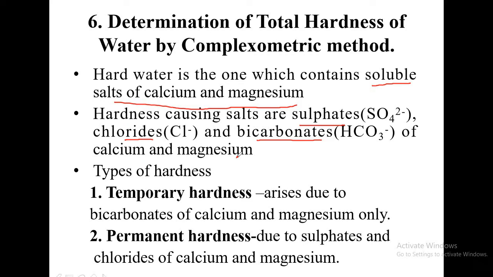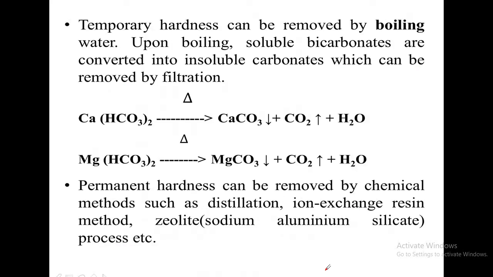Temporary hardness is all due to bicarbonates of calcium and magnesium only. I repeat, temporary hardness is caused by the bicarbonates of calcium and magnesium only. Permanent hardness is mainly due to the sulfates and chlorides of calcium and magnesium. So, permanent hardness arises due to the presence of sulfates and chlorides of calcium and magnesium. Temporary hardness can be easily removed by boiling water.